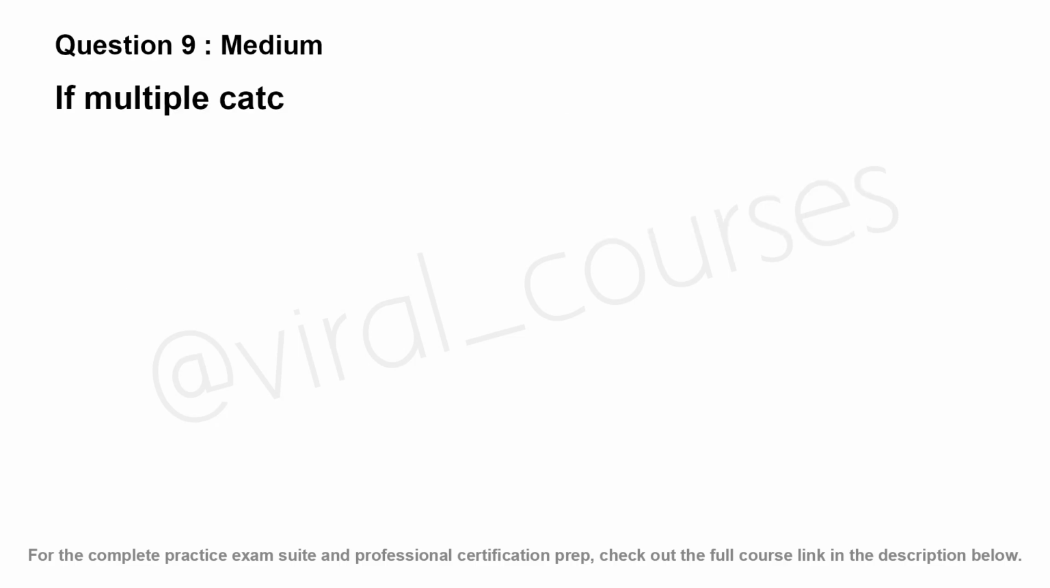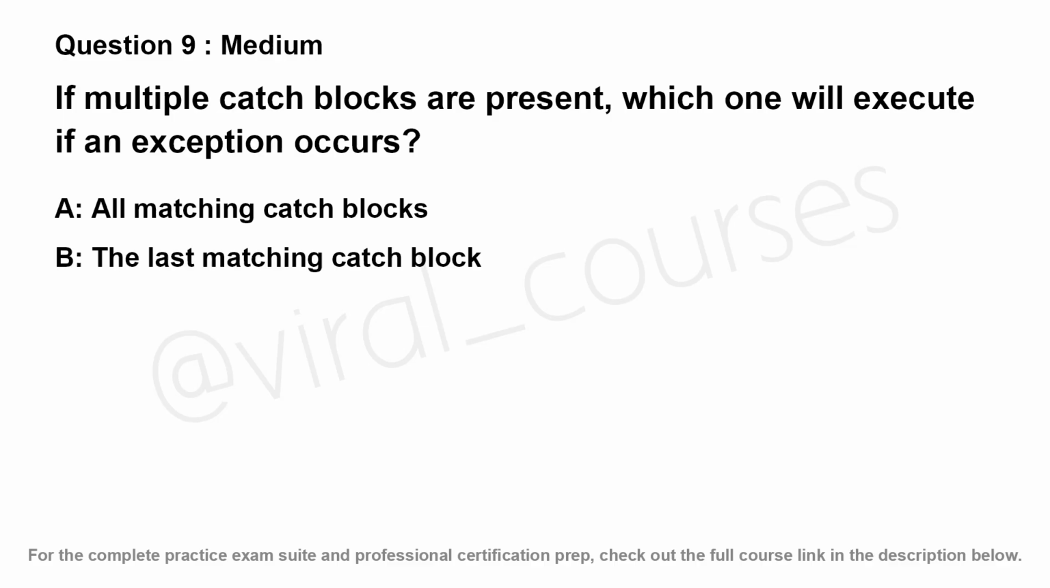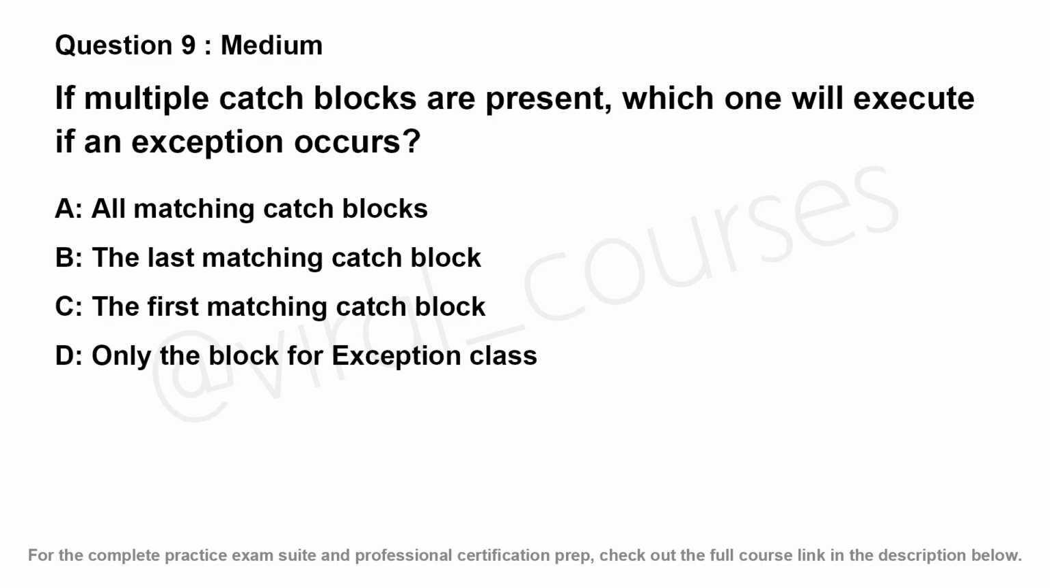If multiple catch blocks are present, which one will execute if an exception occurs? Option A, all matching catch blocks. Option B, the last matching catch block. Option C, the first matching catch block. Option D, only the block for the Exception class.